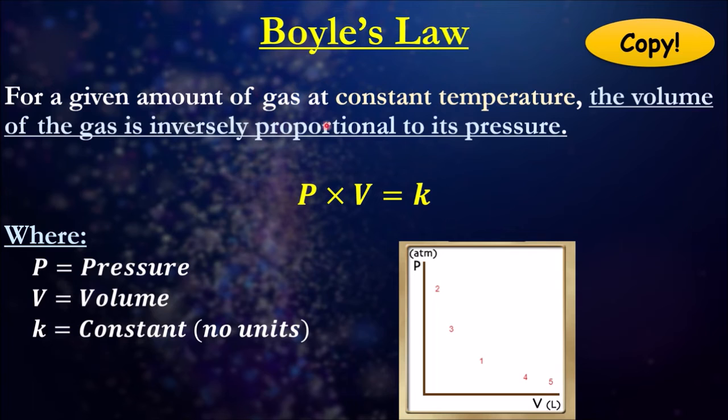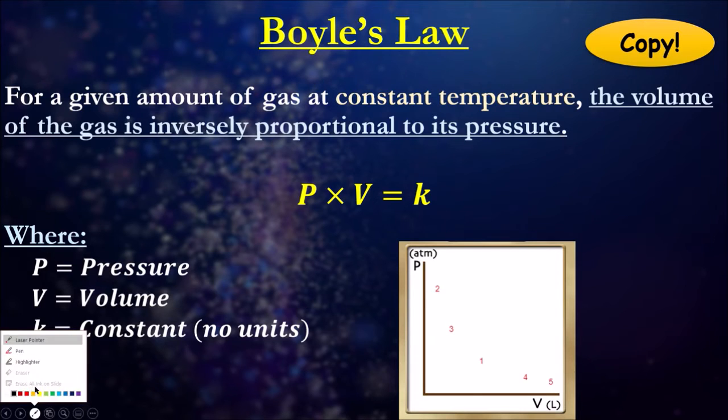So this is the relationship we have, Boyle's law. So we're saying if the given amount of gas is constant and the temperature of that system is kept constant, the volume of the gas is inversely proportional to the pressure. So if it's a hyperbola, right, it's inversely proportional. Okay, so that's the formula there.